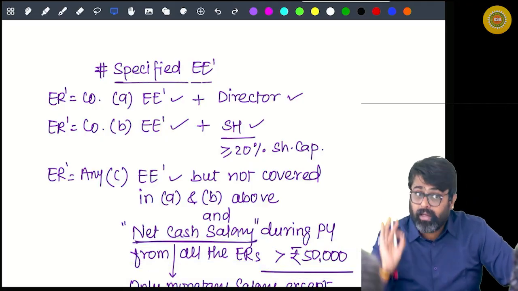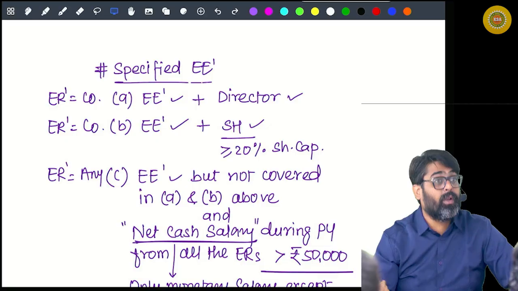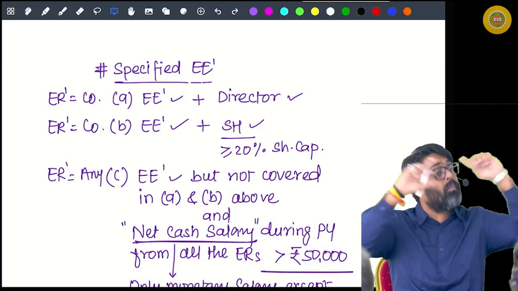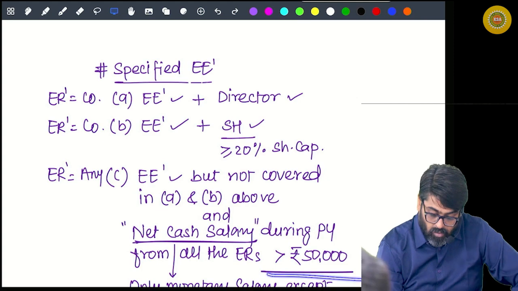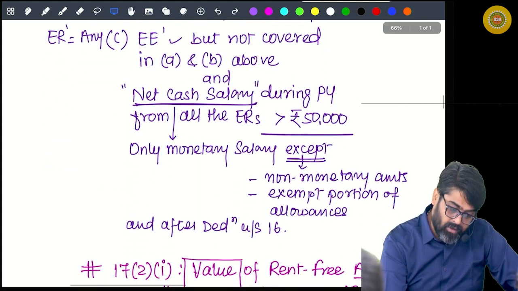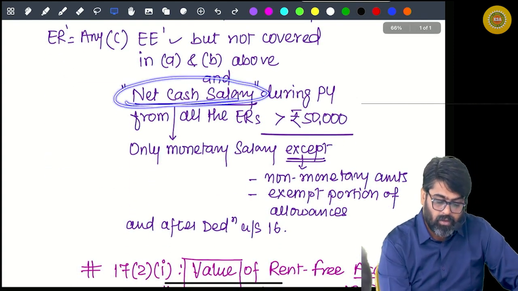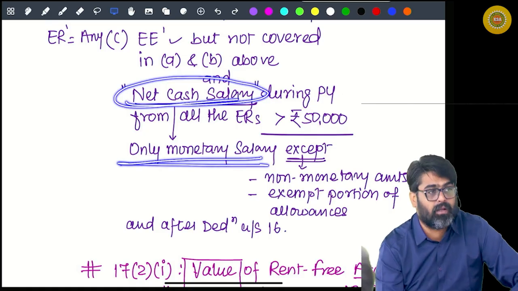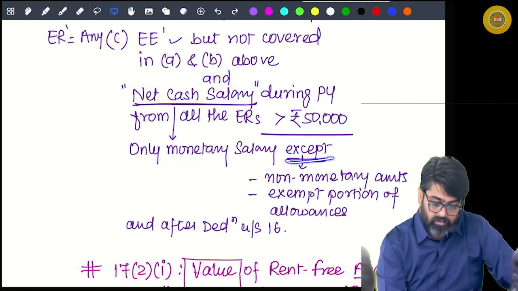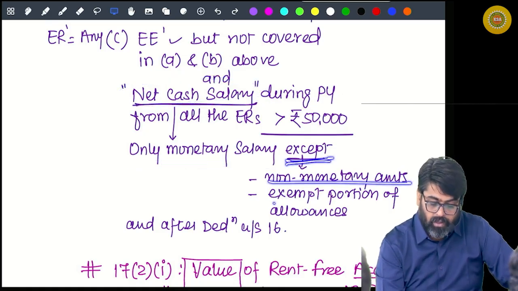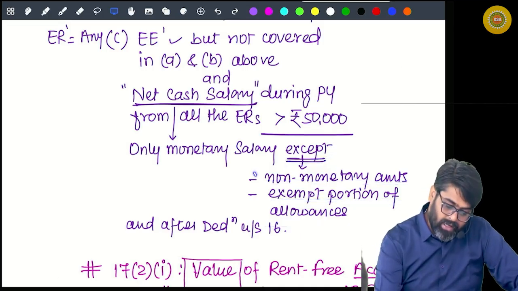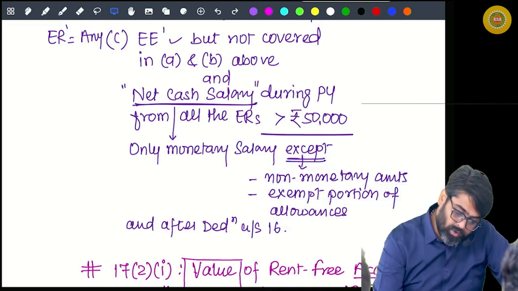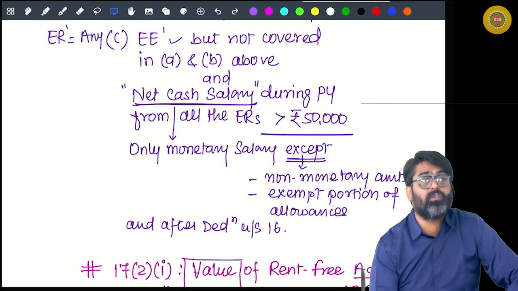Net cash salary during the previous year from all your employers total is more than that. Now whenever you calculate this net cash salary, only take monetary salary, except non-monetary amounts and the exempt portion of allowances. So don't take non-monetary amounts, don't take exempt portion of allowances, yes or no?